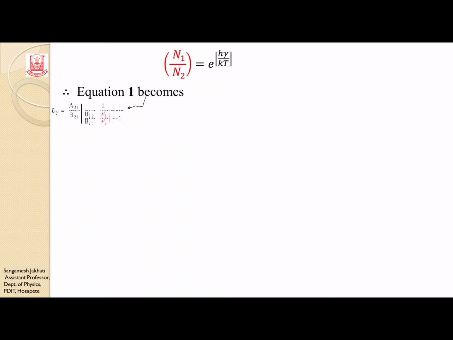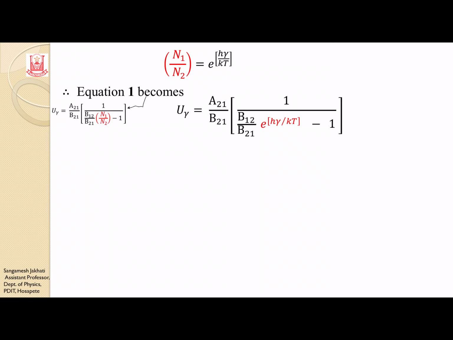Now equation 1 becomes, so we are substituting that value of n1 by n2 in equation 1. So this is the equation after substitution. Say this is equation 2. Now according to Planck's law, since we have considered our matter is in thermodynamic equilibrium with the black body, Einstein derived an equation for black body radiation.